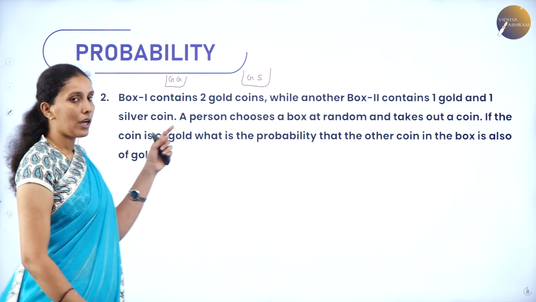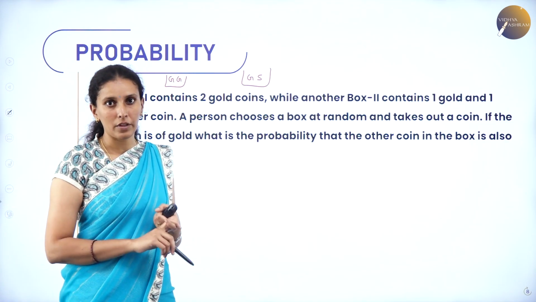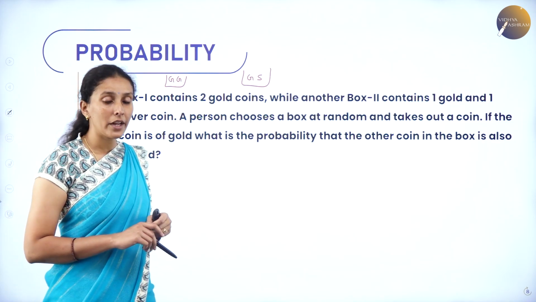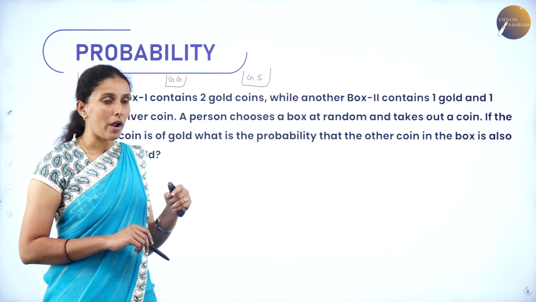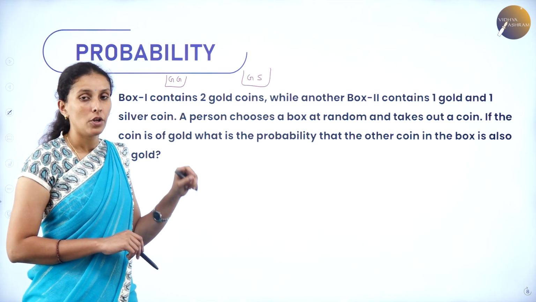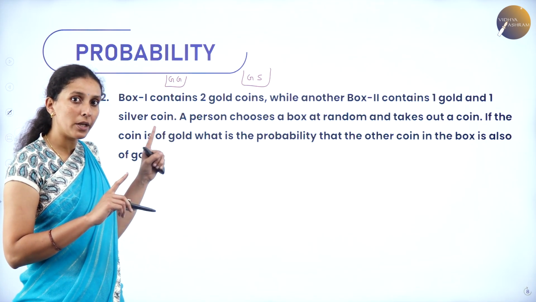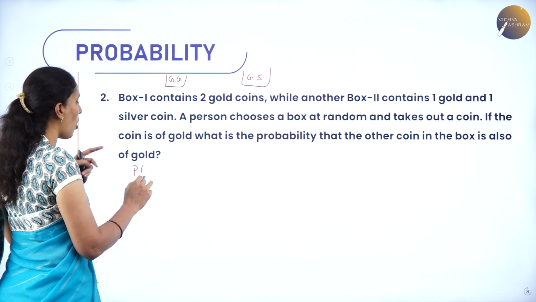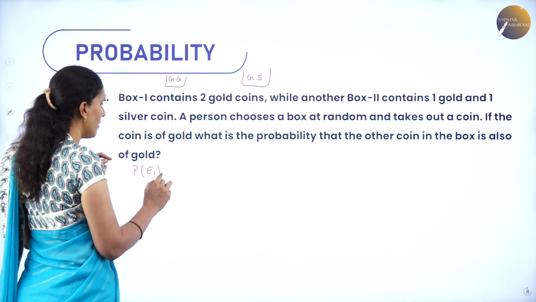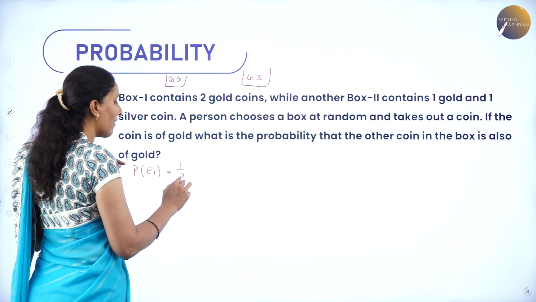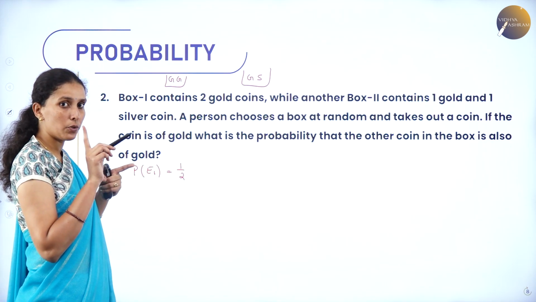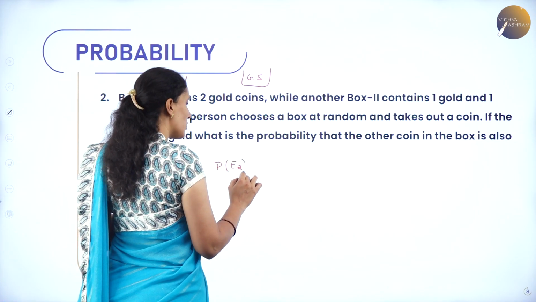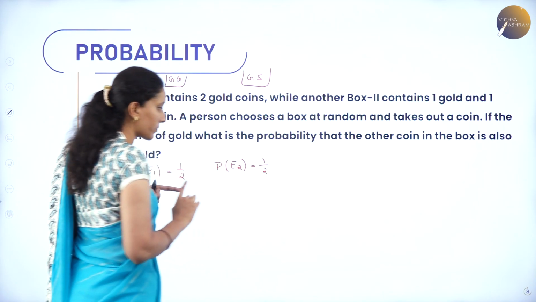Now I need to take a gold coin from any one of the boxes. So what is the probability of choosing any box? We have only 2 boxes. So the probability of choosing box 1, I will take it as E1, is half, because I have only 2 boxes out of which I need to choose 1. Next, the probability of choosing box 2 is also the same, that is 1 by 2.